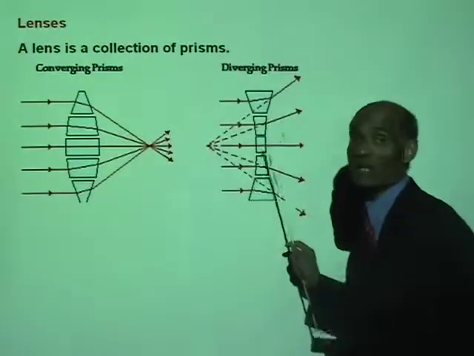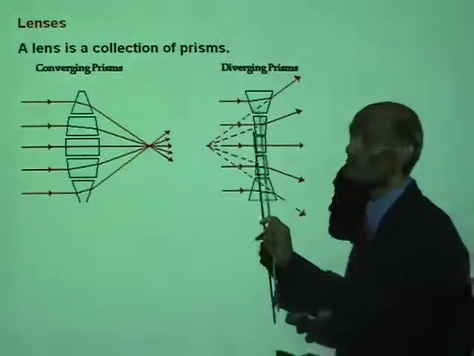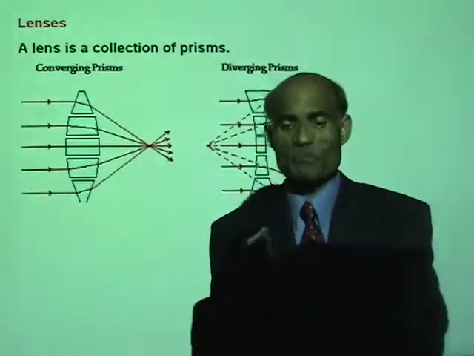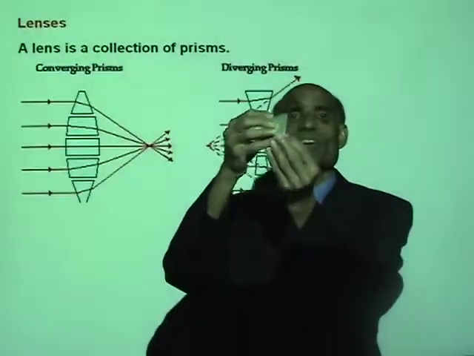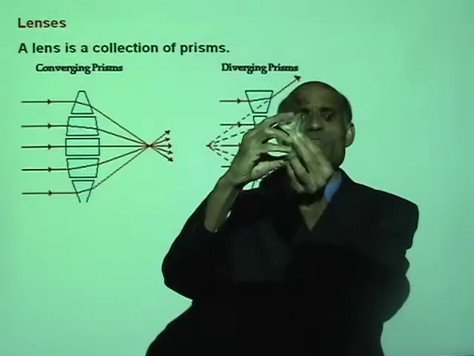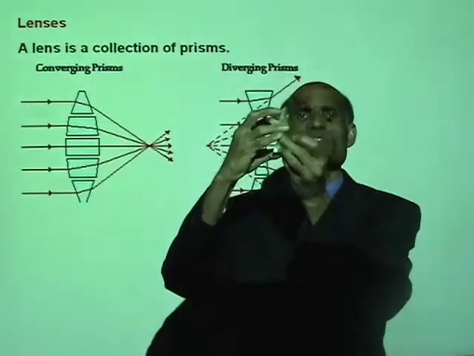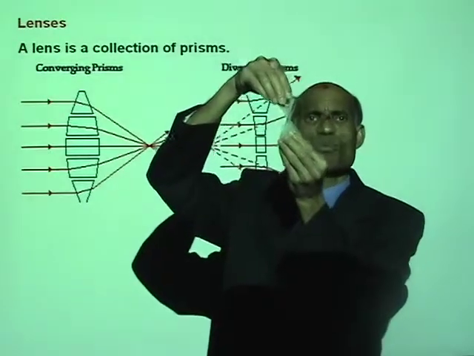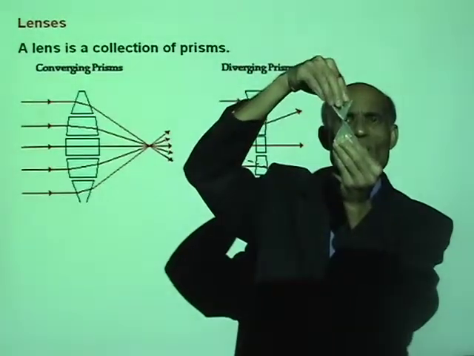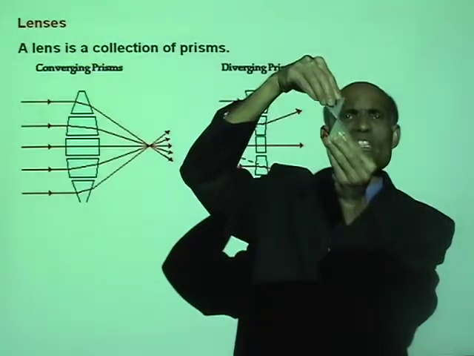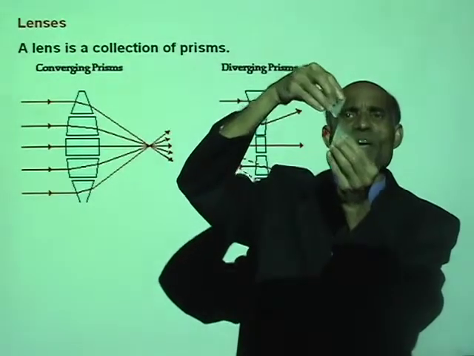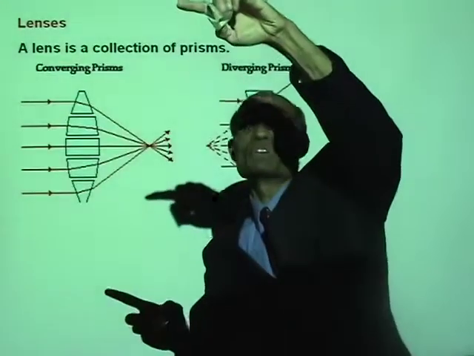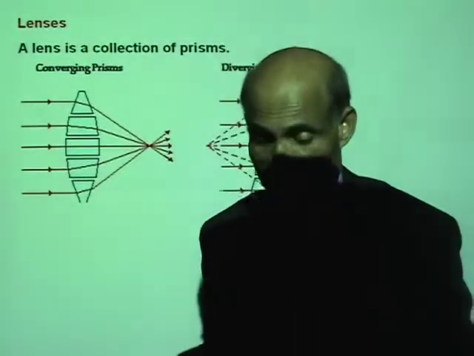On the other hand, what happens if you place the prisms the other way around, like this? Now, if the prisms are placed with the pointed end touching, what will happen? A beam of light entering will diverge. It will produce the opposite effect.